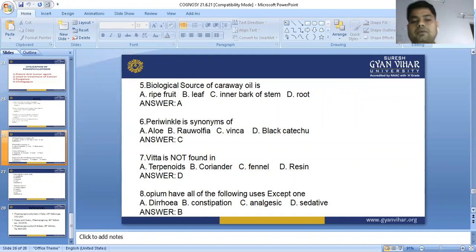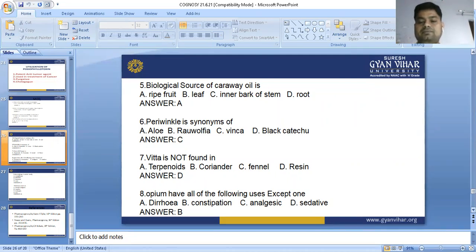Next one: opium has all of the following uses except one. Opium is used in diarrhea, yes. Constipation, no. It is a side effect of opium. It causes constipation.